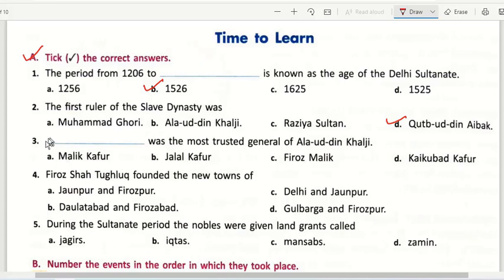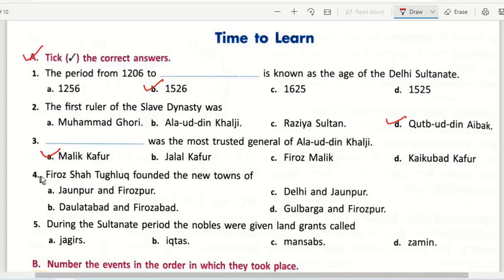Third is A, that is Malik Kafur was the most trusted general of Alauddin Khilji. Now you will again be looking at this name in the Sayyid dynasty. So he was the founder, like in the last lecture that we discussed. He aligned with Timur against the Delhi Sultans, and when Timur left India, he made him the new ruler, and he ruled India from that time and started the Sayyid dynasty.